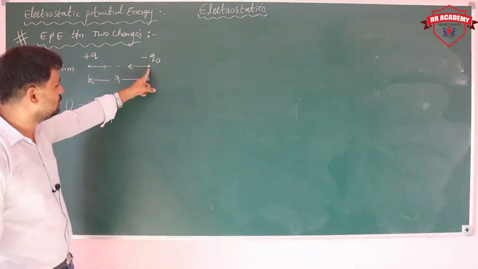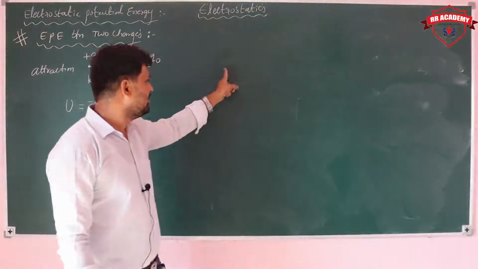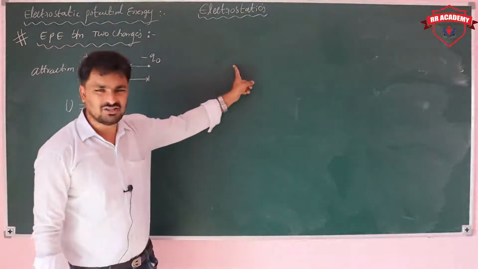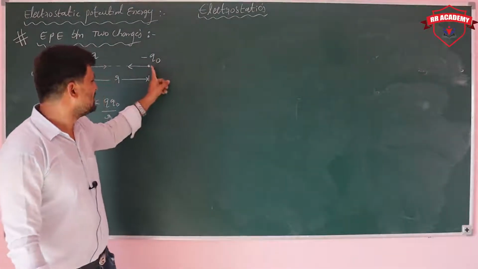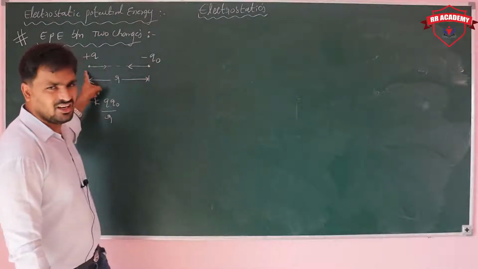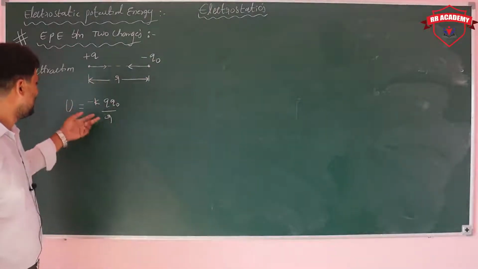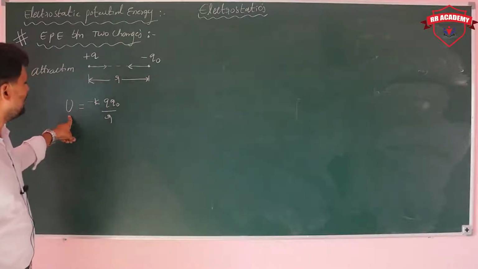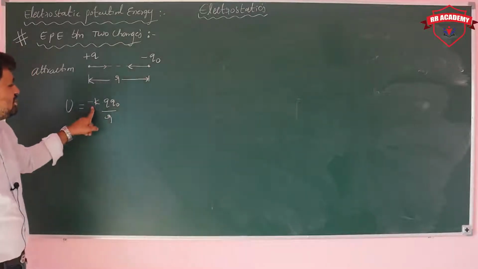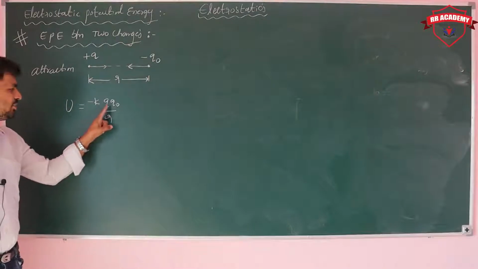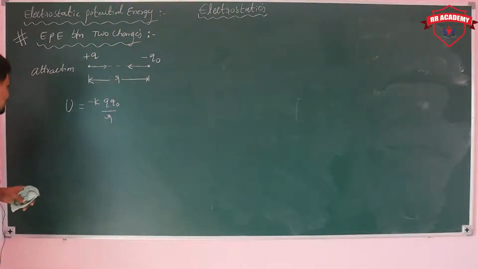In case you want to move the charge away, the potential energy of the charged particle increases. If the charged particle is moving towards the other, then the potential energy decreases. So between one negative and one positive charge, the potential energy is minus K Q Q0 upon R.